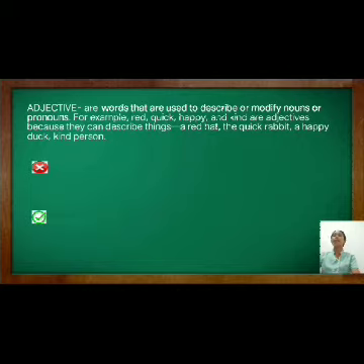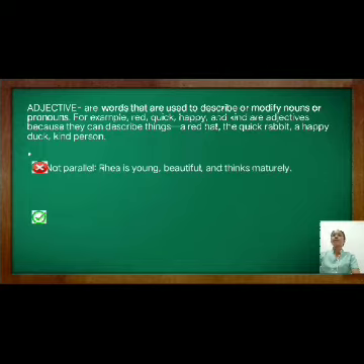To determine sentences in a parallel structure with the use of an adjective form, here is an example. Rhea is young, beautiful, and thinks maturely. This is not a parallel sentence because thinks maturely is not in an adjective form, while young and beautiful are the same pattern, adjective form.